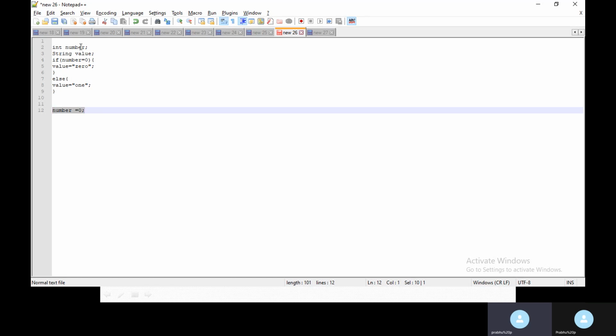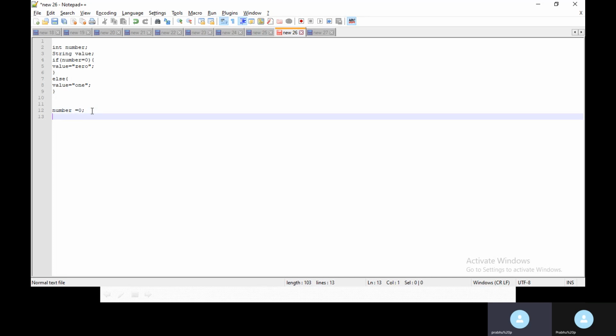What it will do is go to line number 2, and then line number 3. Then it will check this if condition, whether the if condition is satisfied or not. Now the mock data is 0, so the condition will be satisfied, and it will go to line number 5. After that it will come out, so the else block will not be executed.